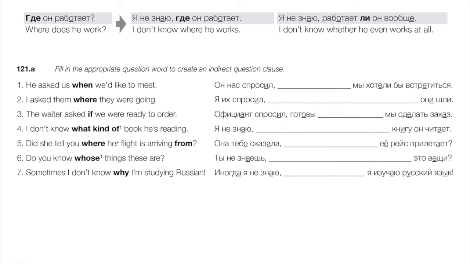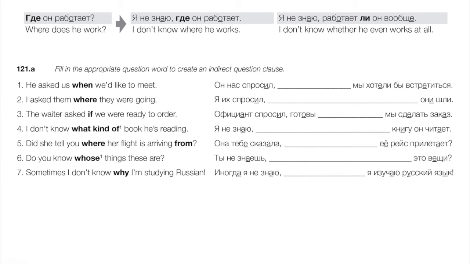Number 4, I don't know what kind of book he's reading. Remember that question word, we have two of these, какой and чей. Those are adjectival, meaning they change their forms, they modify a noun, and they've got to agree with whatever noun they're modifying. So let's think about this one. Я не знаю, and we see we're talking about a книга, which is feminine singular, so we're going to use some form of какая книга.